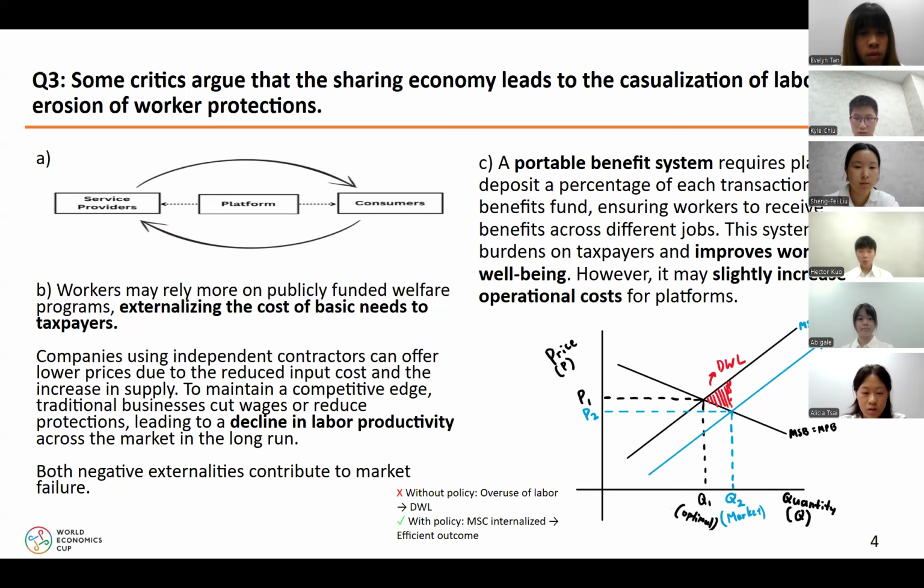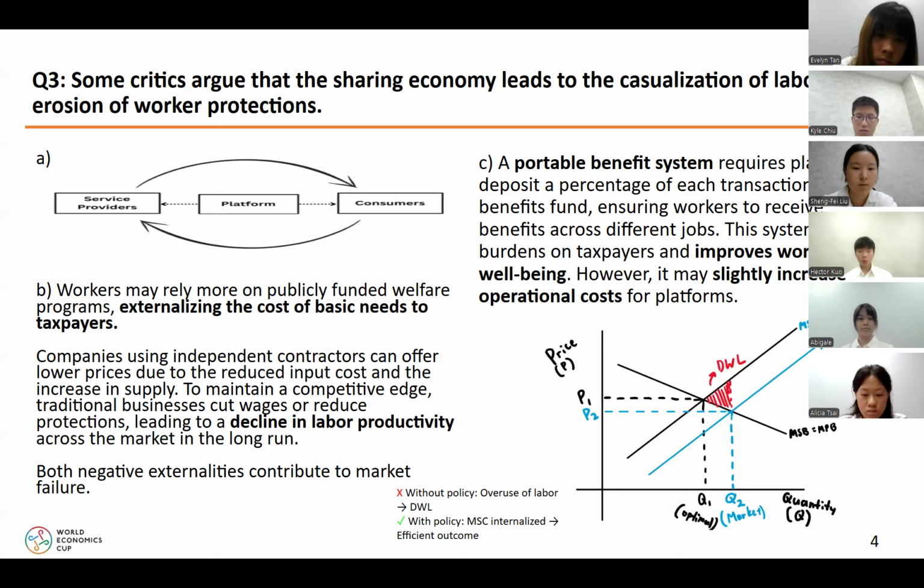As a result, they may rely more heavily on publicly funded welfare programs, externalizing the cost and burden of basic needs to taxpayers. A second externality is unfair competition from regulatory arbitrage. Firms using independent contractors bypass labor regulations and benefit costs, allowing them to offer lower prices. This pressures traditional businesses to cut wages or protections, eroding overall labor standards and harming worker welfare.